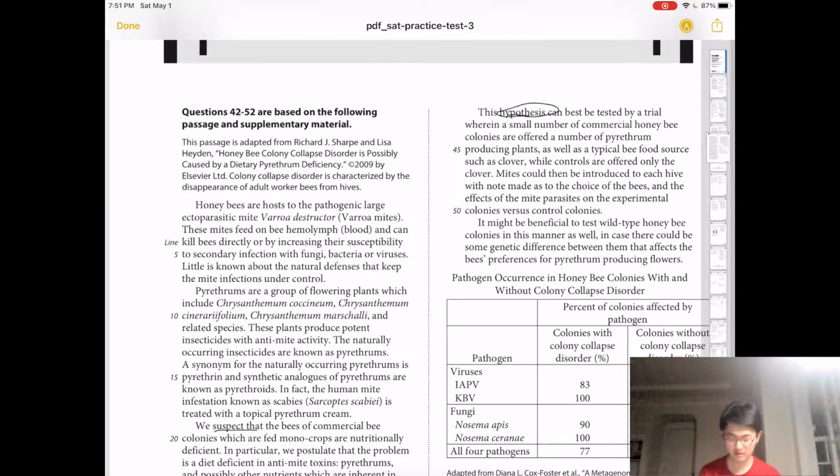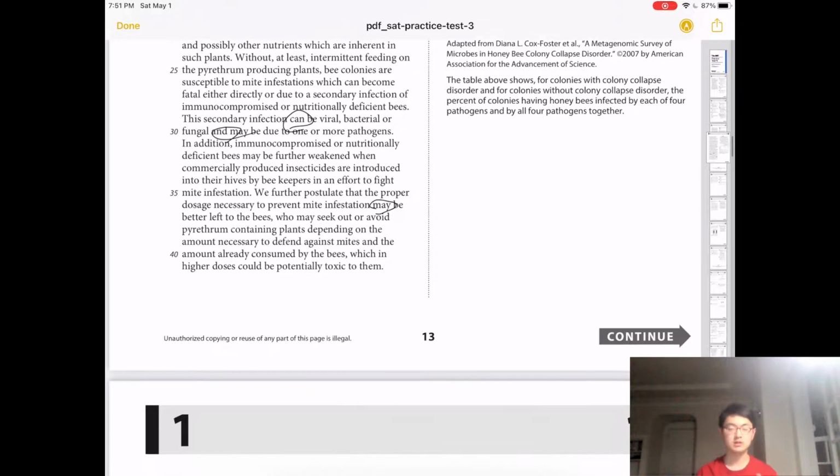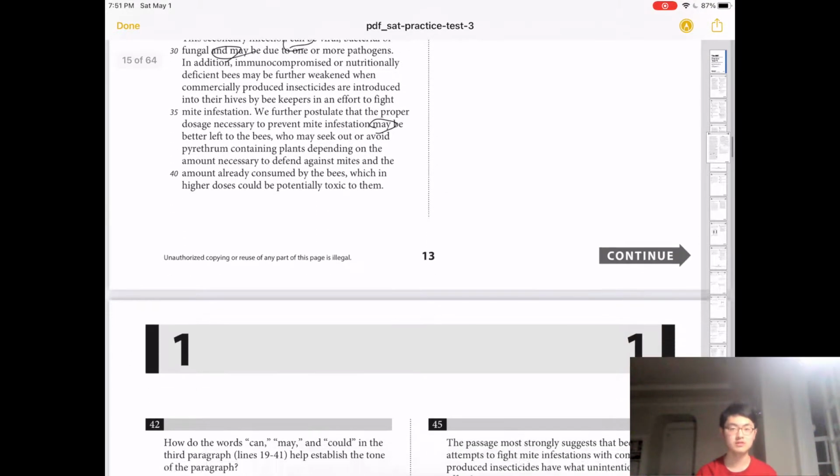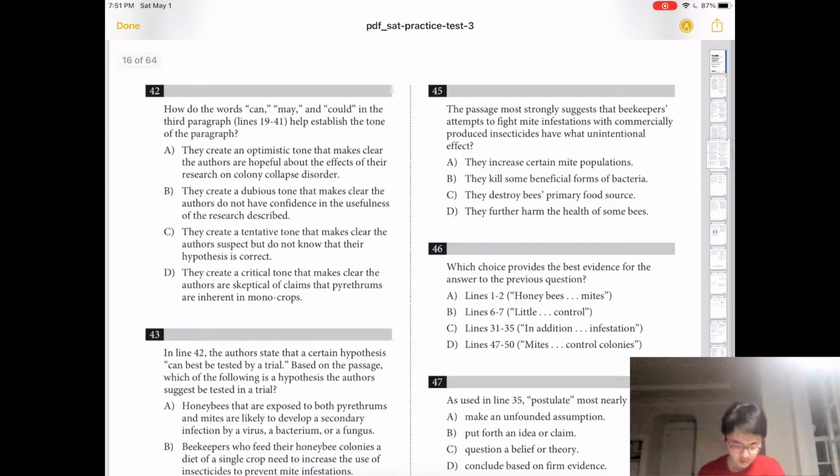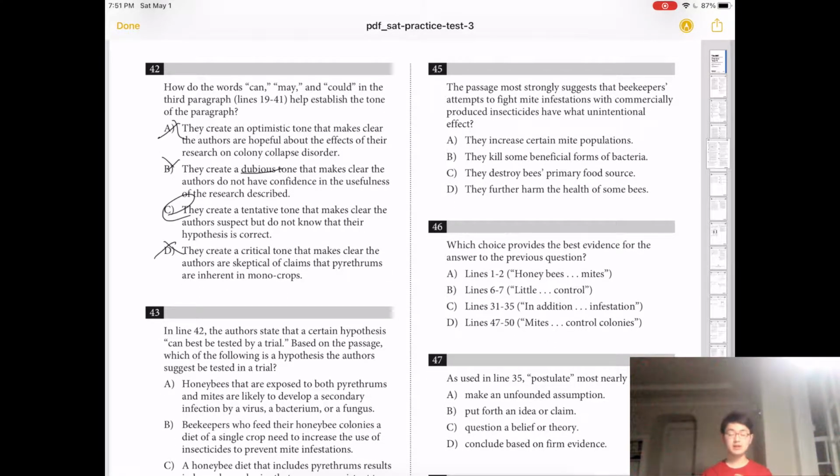So the author talks about this hypothesis and how he can test it, but he doesn't really test it. It's just his description of his experiment. So it's not anything optimistic. It's not dubious, like it's not that the author doesn't know about his topic, and the author isn't critical. The words aren't critical towards the author, so it has to be C. The author suspects that his hypothesis is correct, but he doesn't know for sure.